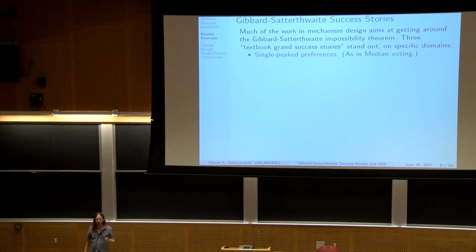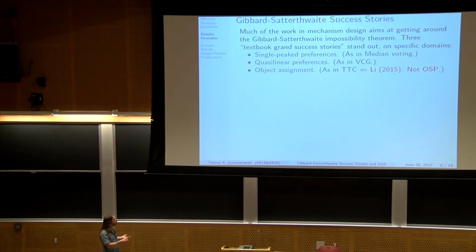For single peaked preferences, sometimes called voting or facility location, we get median voting, which is a very useful and very nice mechanism. For quasi-linear preferences, when there is a numeraire, we can do VCG to get all kinds of fabulous things. And for object assignment, if you have many objects and you want to assign one object to each agent, we get, for example, top trading cycles, which is a very nice Pareto efficient and strategy proof mechanism. And Li actually showed that in the very general case, top trading cycles is not obviously strategy proof, but maybe other mechanisms are.